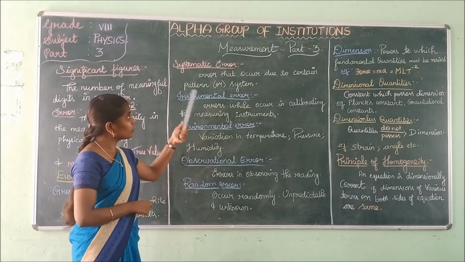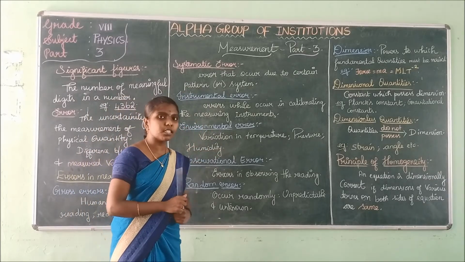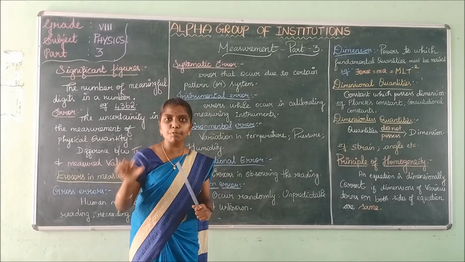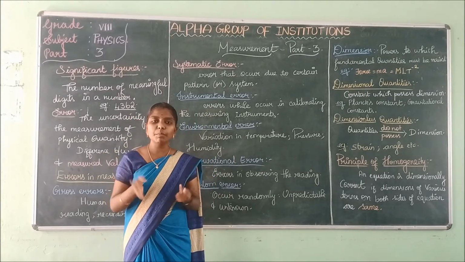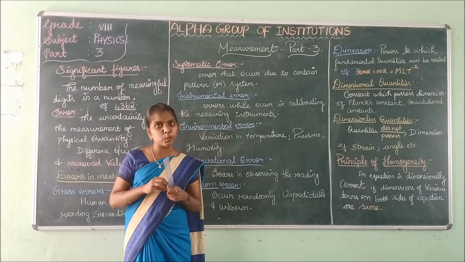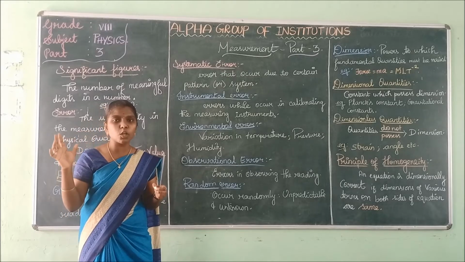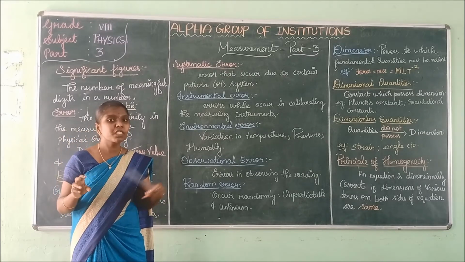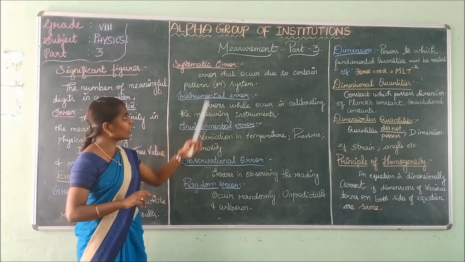Next is systematic error. Systematic errors are errors that occur due to a certain pattern of the system. We follow some procedure for taking the reading, right? While following the procedure, we might have left out or skipped some steps. The error that occurs due to leaving or skipping steps is called a systematic error.